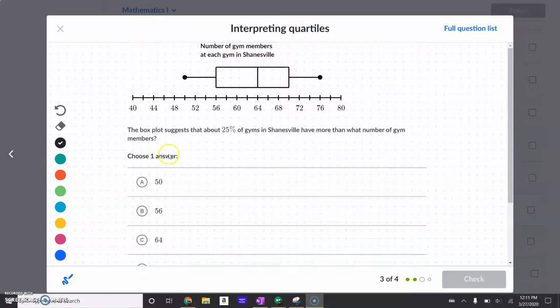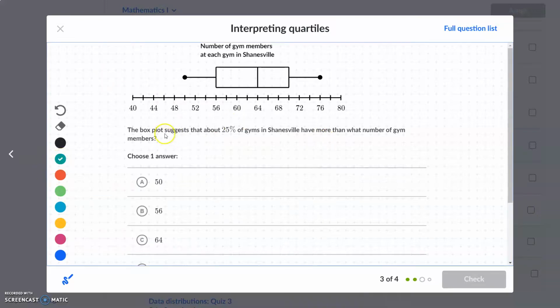Do one more, or let's do 2 more. We'll finish it up. It says the box plot suggests that about 25% of gyms in Shanesville have more than what number of gym members? So we just want a 25% block that's more than something.